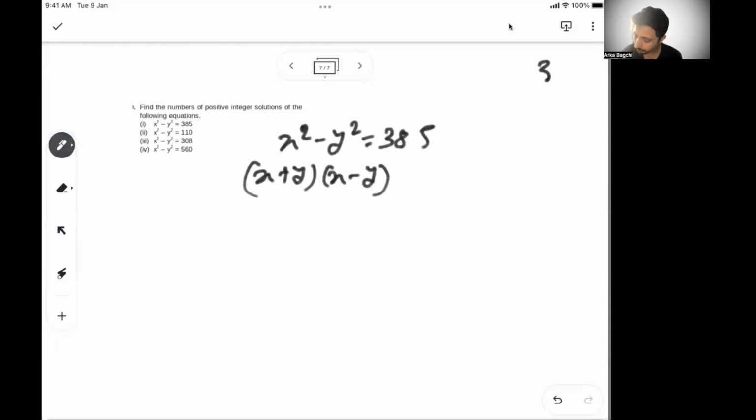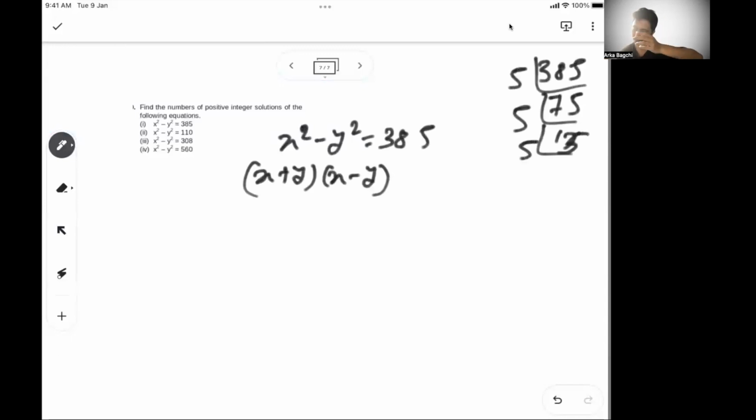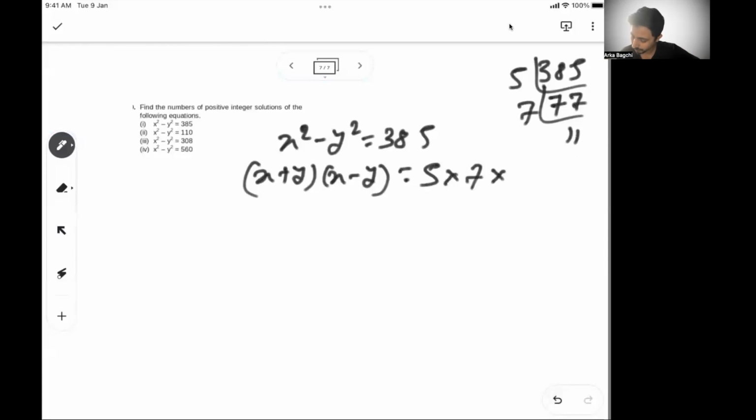And for 385, if I have to do a prime factorization, it's not a multiple of 3, so I'll directly start with 5. 5 into 77. Okay, 7, 11. So this is 5 into 7 into 11.